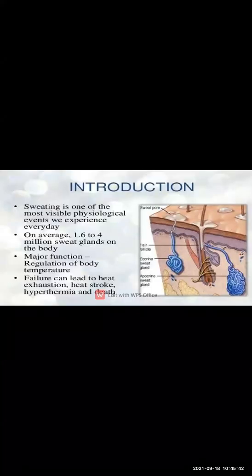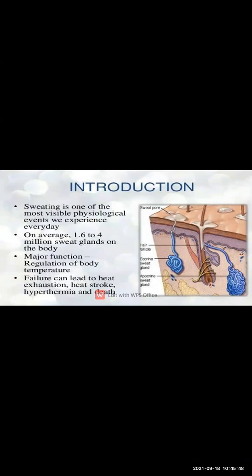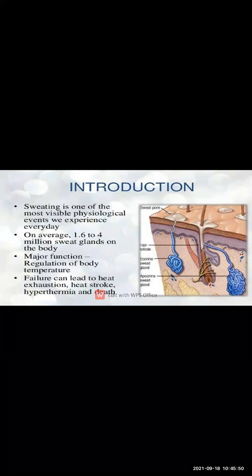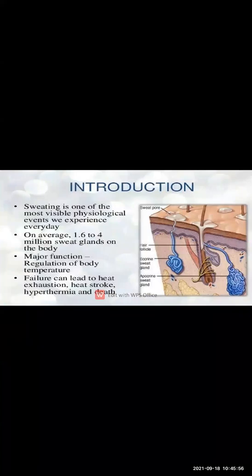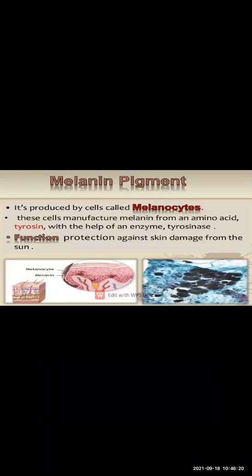Okay, here you can see that sweating is one of the most visible physiological events. It regulates our body temperature, and if the body temperature is not regulated properly, we may get heat stroke also. Okay, and hyperthermia or death may also occur if the body is unable to regulate the body temperature. So it is very much important to regulate the body temperature.